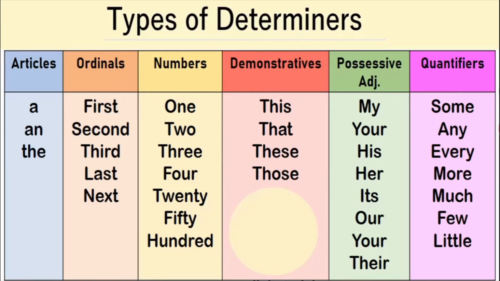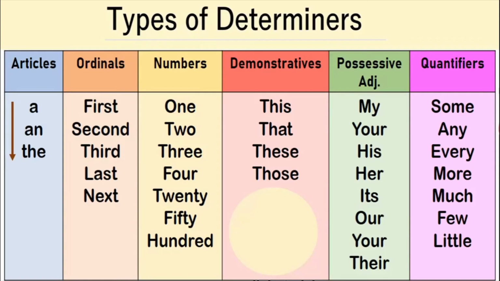So for example, look at the articles here. See a and the. When you're saying a, you can say an apple, okay. What are you doing? You are using the article, and the article here is acting like the determiner. An apple, the table, okay. So here these are the articles. A and an are the indefinite articles, and the is the definite article, but here it is acting like the determiner.